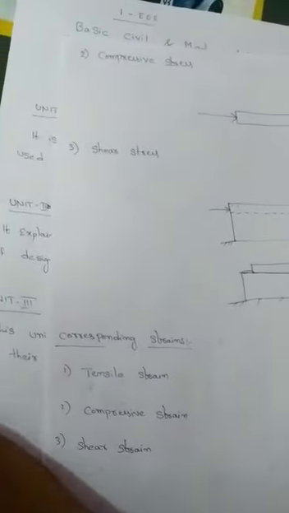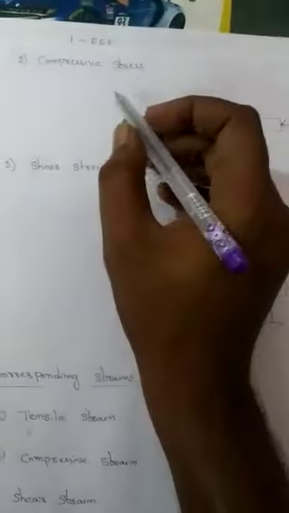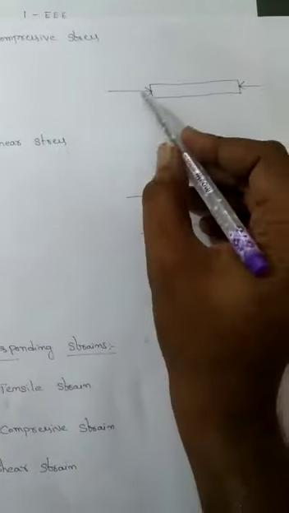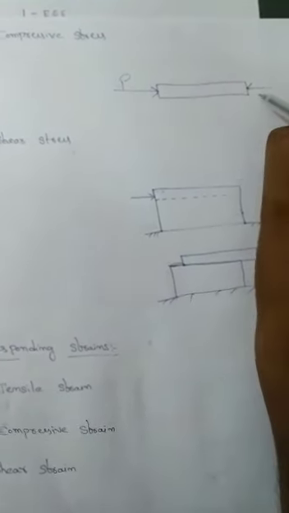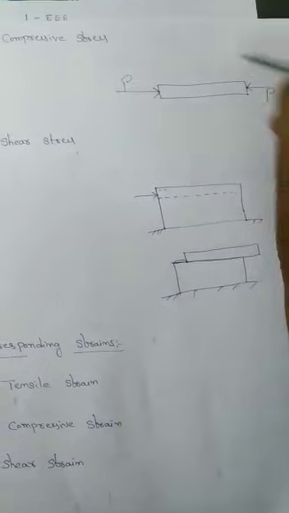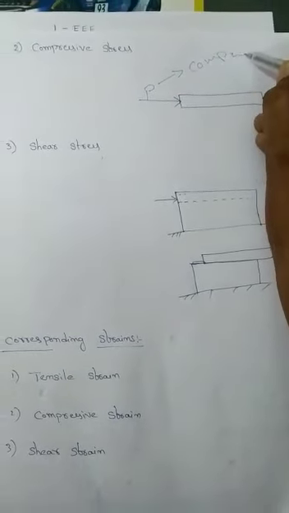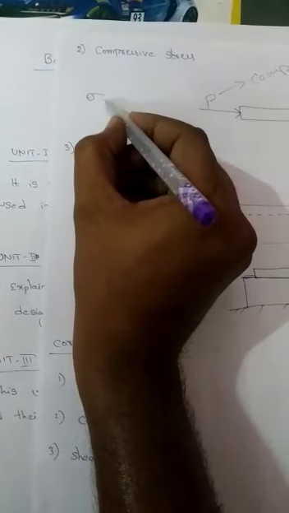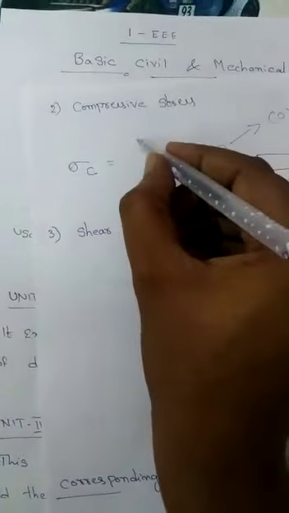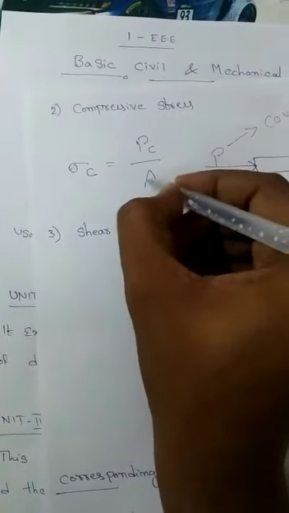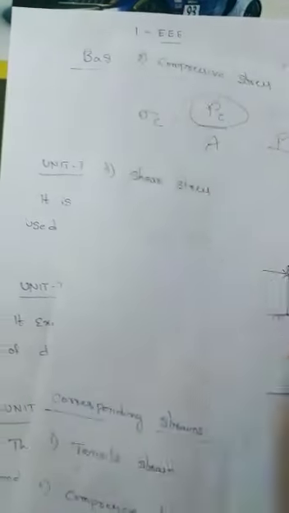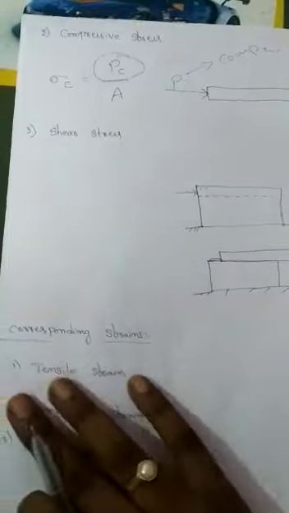Coming to the next one, compressive stress. When we apply two opposite pushes, that push is called a compressive force. Compressive stress, sigma C, is equal to PC by A, where PC is the compressive force and A is the cross sectional area.